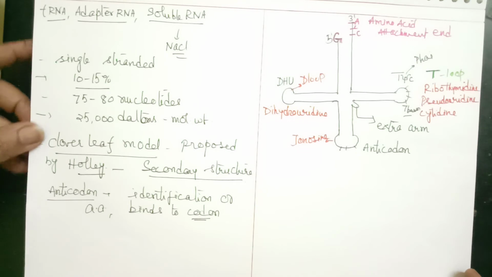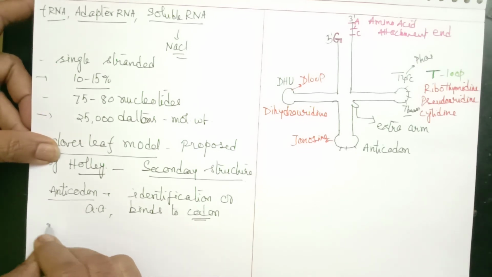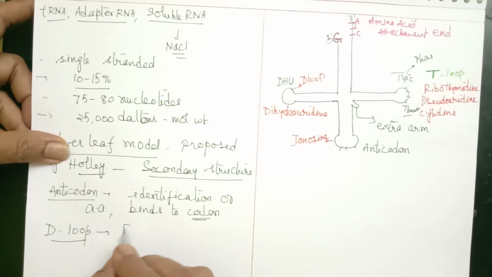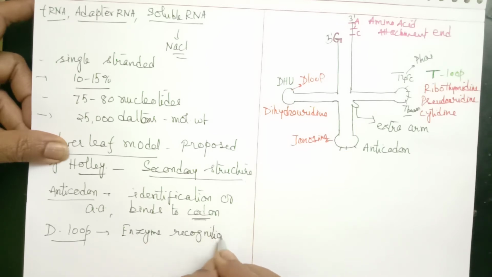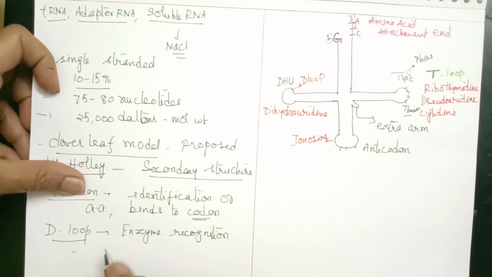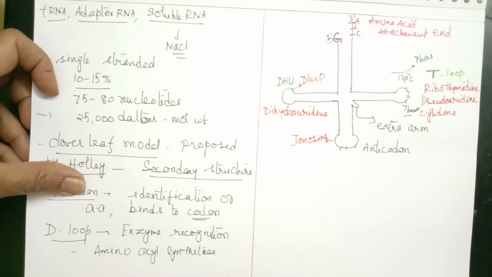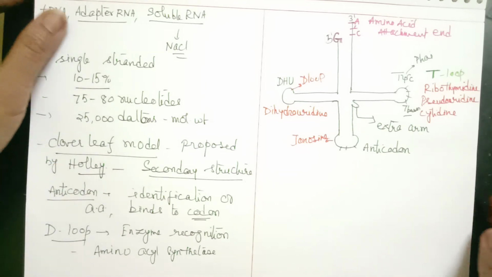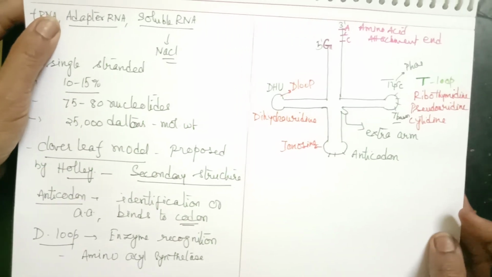Now the D loop or dihydrouridine loop. This is called the enzyme recognition loop. It recognizes the enzyme required for translation. That is, the enzyme required is the aminoacyl synthetase enzyme. This enzyme is required for translation. Now that is the function of the D loop.